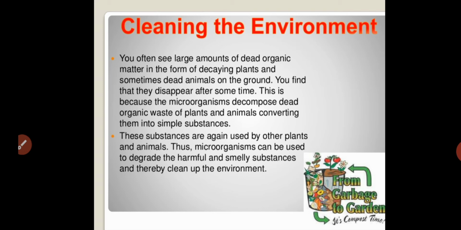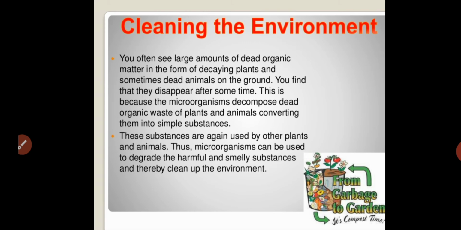You see large amounts of dead organic matter in the form of decaying plants and sometimes dead animals on the ground. You find that they disappear after some time. The dead plants and animals disappear after some time. How is it possible? Because of microorganisms only. Microorganisms, particularly decomposers, are involved in the decomposition process.